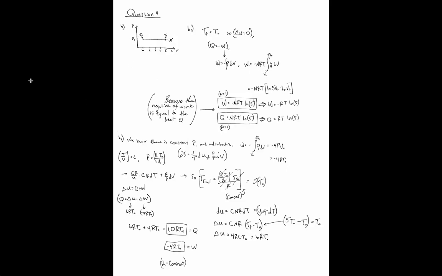Question 4 was regarding if you have some set gas and you're expanding it at constant pressure. For the first part of question 4, T final is equal to T naught, so it's at the same temperature, so delta U is equal to 0. I actually got the first part right, that work is equal to negative nRT ln 5, or, because in this case n was 1, just negative RT ln 5. But I said mistakenly, oh, because T final is equal to T naught, there's no change in temperature, so Q is going to be 0. But obviously that's not true.